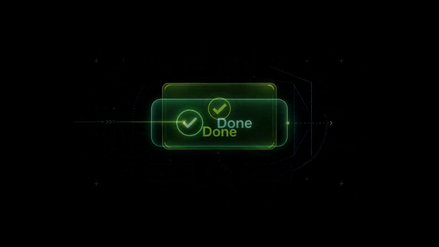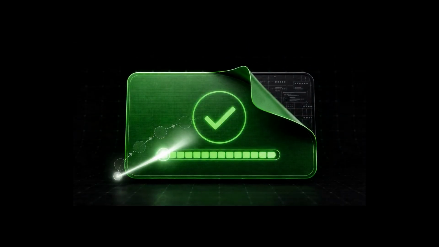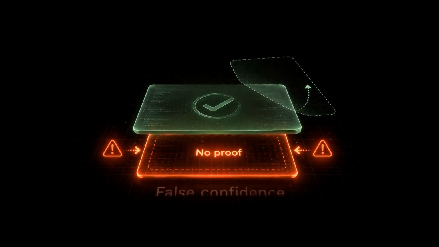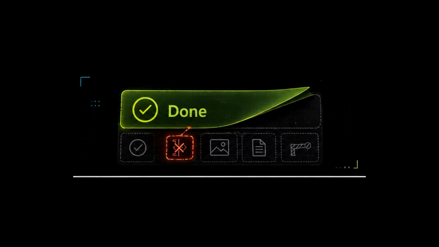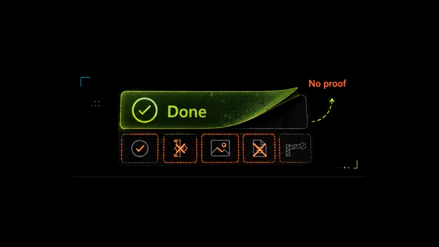The third failure mode is false confidence. This is the dangerous one. A bad loop does not always fail loudly. Sometimes it fails politely. It says done, looks good, all set, but nothing actually verified the work. No test, no diff review, no screenshot, no contract, no checker. That is worse than an obvious failure because it feels complete. Bad loops do not fail loudly. They often fail politely. This is where I think most of the conversation is missing the point.